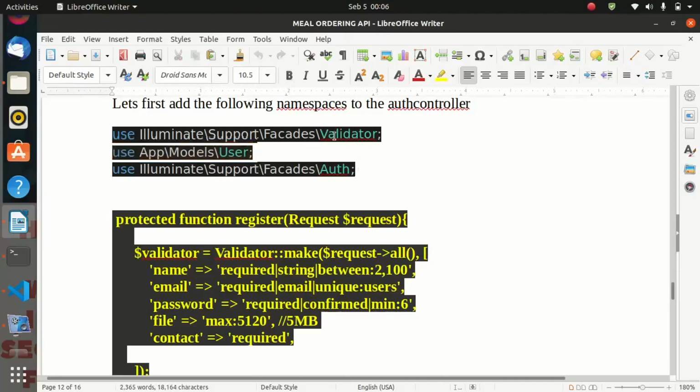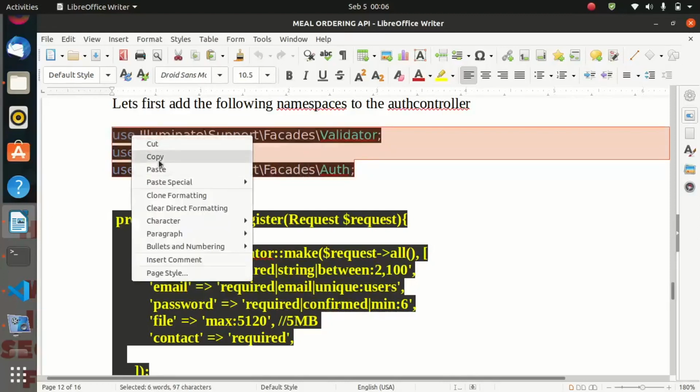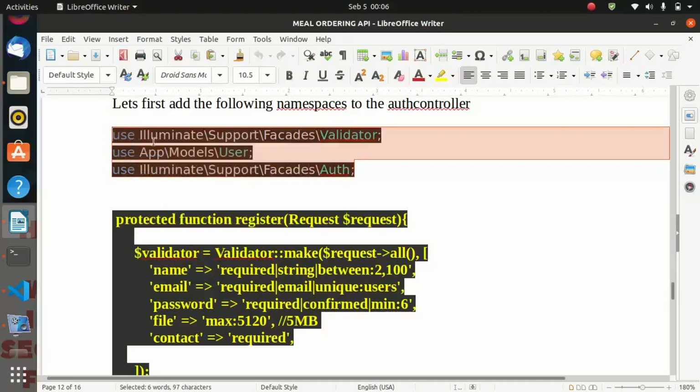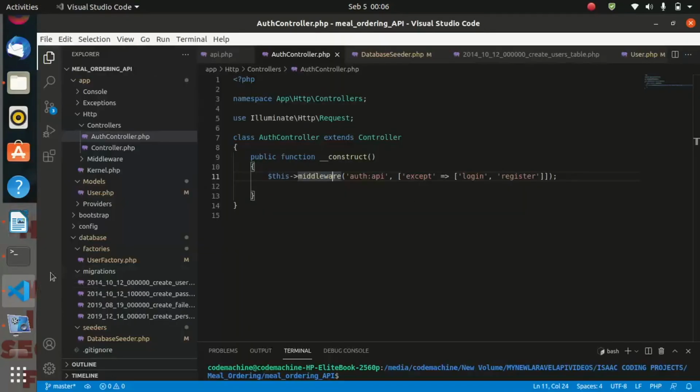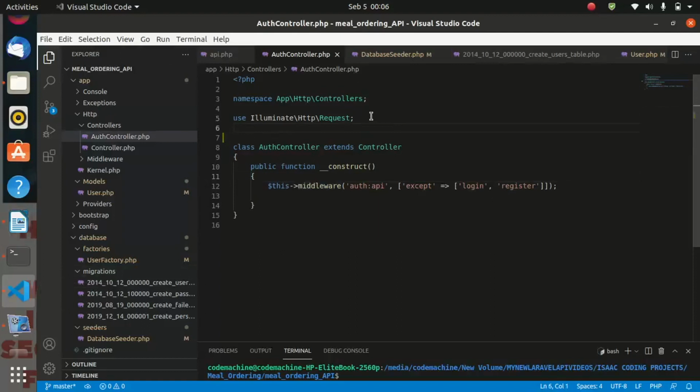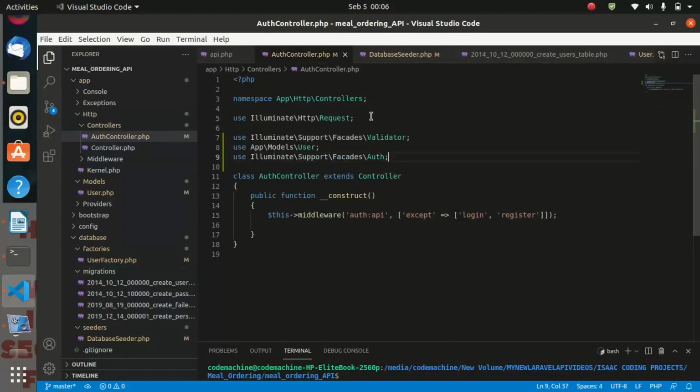And we shall need a validator to validate our data. So now let us go ahead and add these namespaces to our auth controller. So this is for the validator, this is for the user model, and this is for the auth.